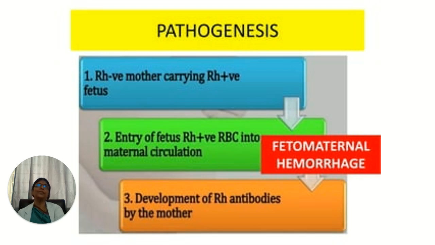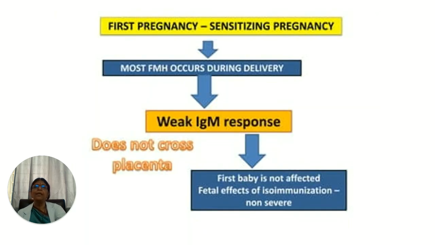Pathogenesis: what happens exactly is that when an RH negative mother is carrying an RH positive fetus from an RH positive father, at a certain point the fetal RBCs, which are positive, enter the maternal circulation because of feto-maternal hemorrhage, and then the mother develops antibodies. For a first-time pregnancy, the first baby will escape.